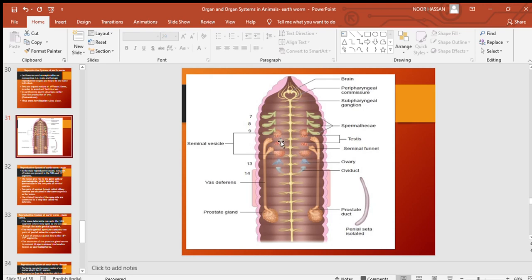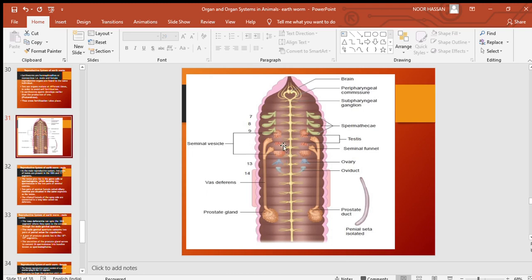The development of the reproductive cells into spermatozoa occurs inside two pairs of seminal vesicles. They are also two pairs, as with the testis, and they are also present in the same segments, the 10th and 11th, as the testis. So the seminal vesicles, as marked here, are for the development of germ cells or spermatogonia into mature spermatozoa.